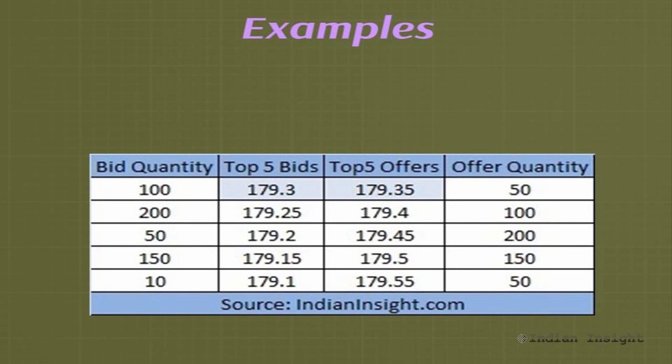So now if these are the available bids and offers in the market and you wish to sell 50 shares at 179.3, you can do so by placing a market or a limit order. If the order reaches the exchange in time and the market bid offer price and quantity does not move in the interim, you will be able to sell your 50 shares at a price of 179.3. Similarly, if you wish to buy 50 shares at 179.35 and you place an order which reaches the exchange in time, you would be able to buy 50 shares at 179.35.